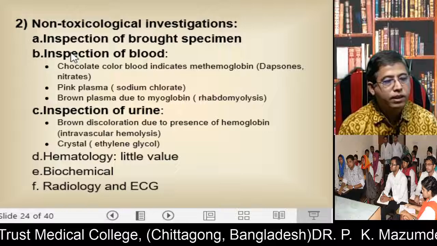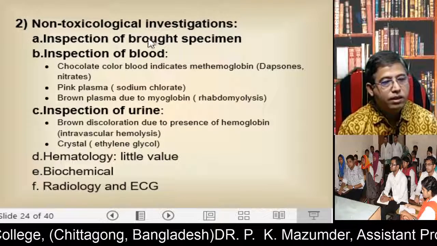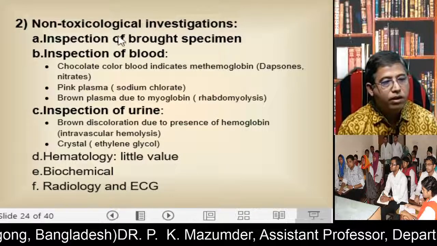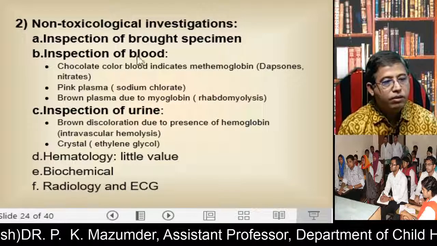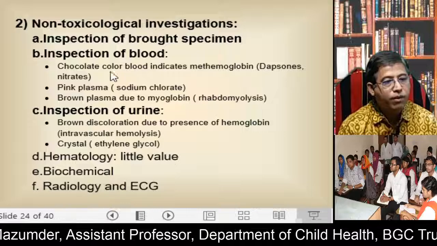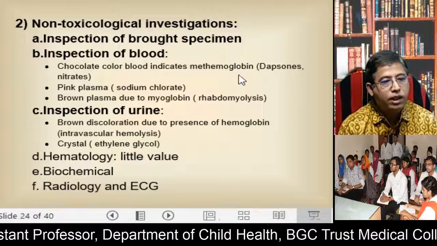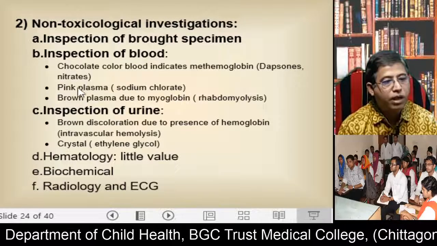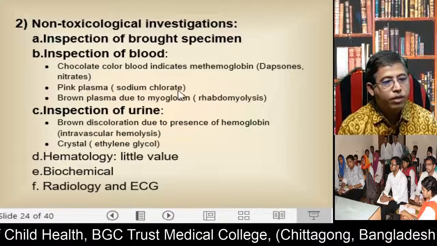Non-toxicological investigations. Inspection of broad specimens such as containers or medicine bottles. Inspection of the blood: if the color of the blood is chocolate color, it indicates methemoglobin, that is dapsone or nitrates poisoning. If the plasma is pink, you think there is sodium chlorate poisoning.